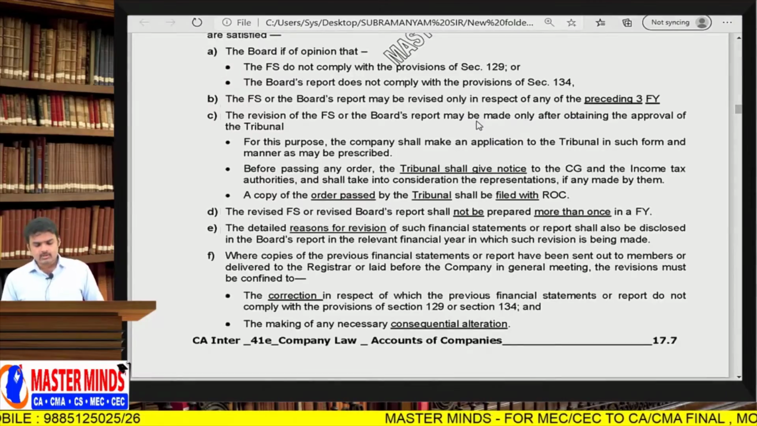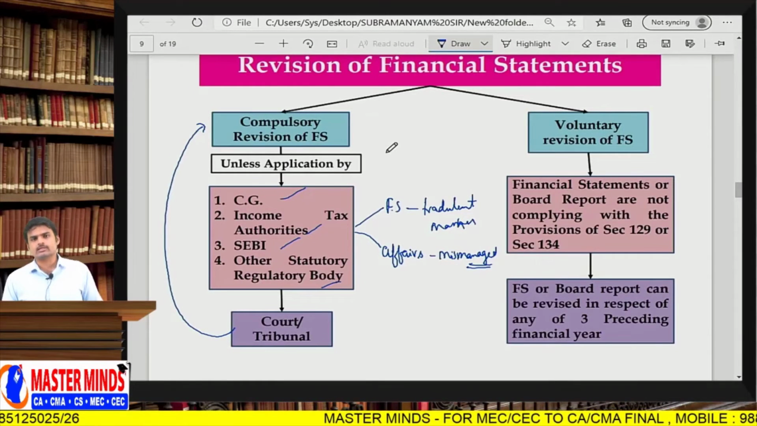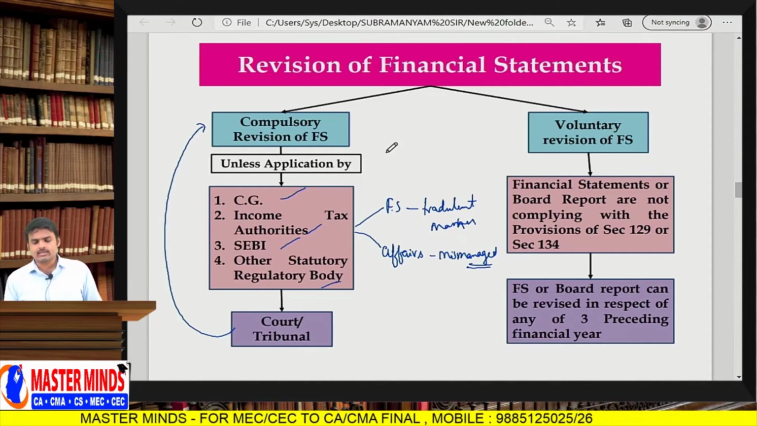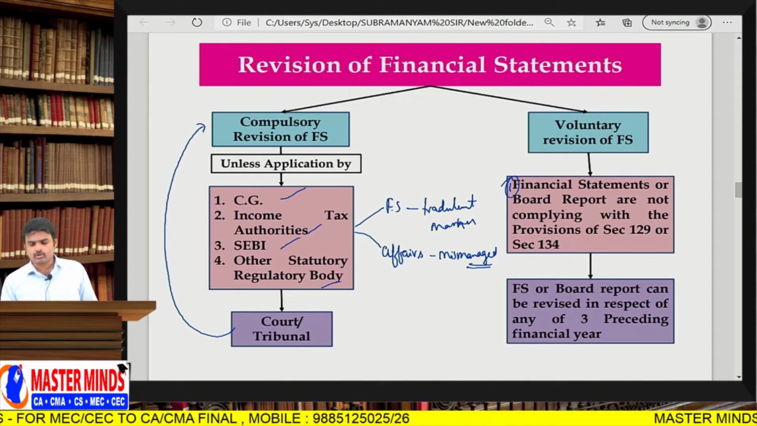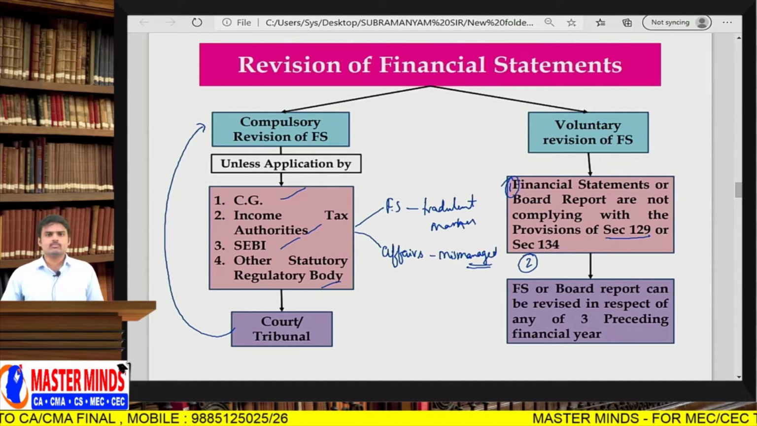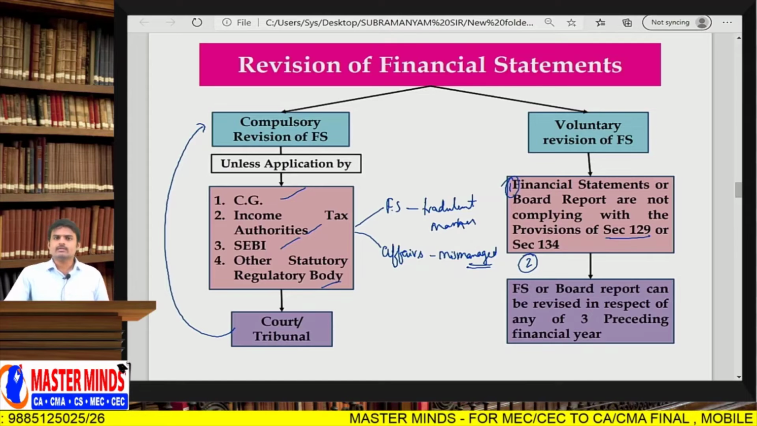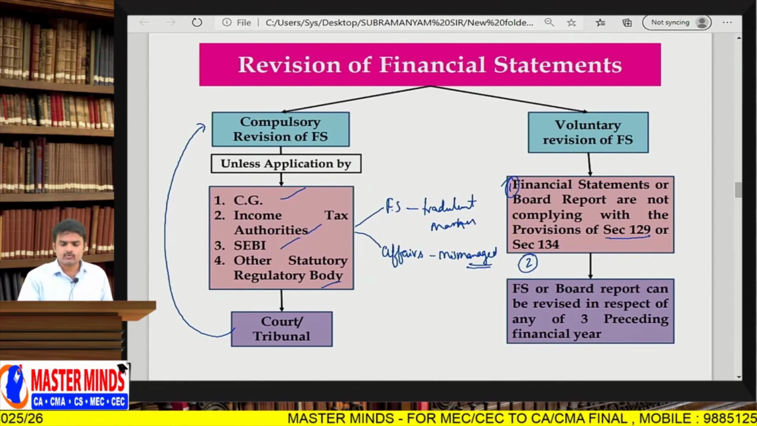Next one. Yes, there is an option for the board of directors also to revise the financial statements, Andi. But the board of directors should specify the reason why they want to revise them. They specify the reason, and if NCLT is also okay with the reason, then NCLT permits the company to revise its financial statements. So what would be the reason, sir? See, ma'am. First reason, financial statements or board report are not complying with the provisions of section 129 or 134. So the financial statements are not prepared according to section 129, and the board report according to section 134. If there is non-compliance regarding these 2 sections, then the board of directors can revise these statements voluntarily.